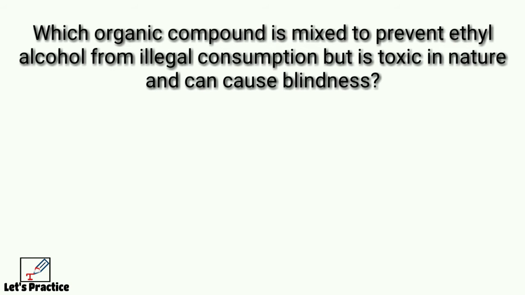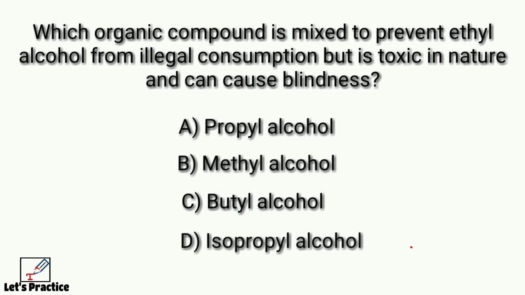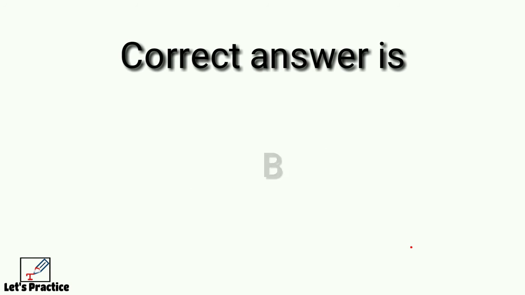Which organic compound is mixed to prevent ethyl alcohol from illegal consumption but is toxic in nature and can cause blindness? Option A propyl alcohol, option B methyl alcohol, option C butyl alcohol, option D isopropyl alcohol. Correct answer is option B.